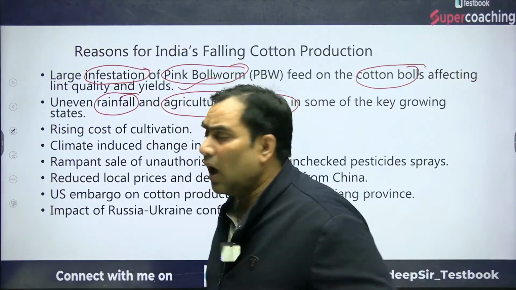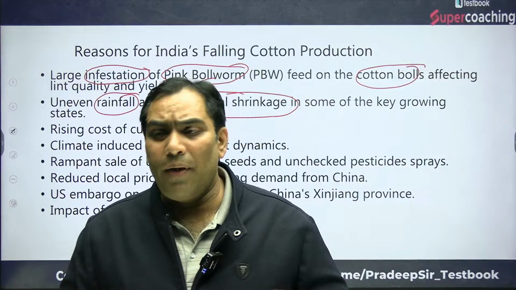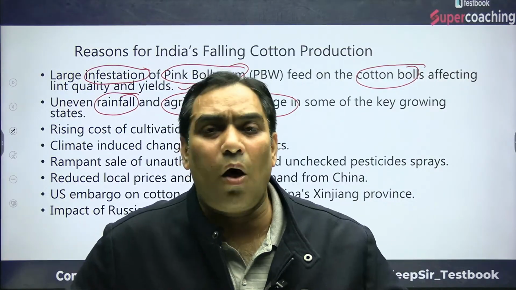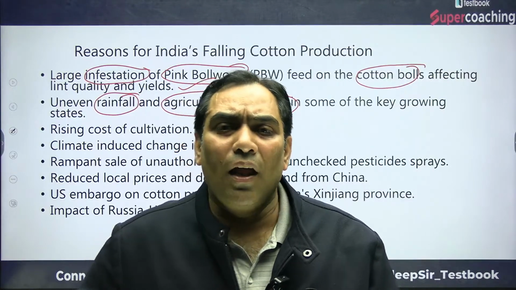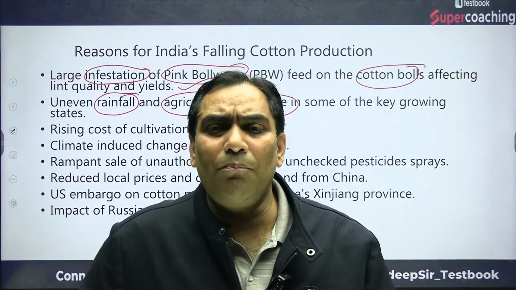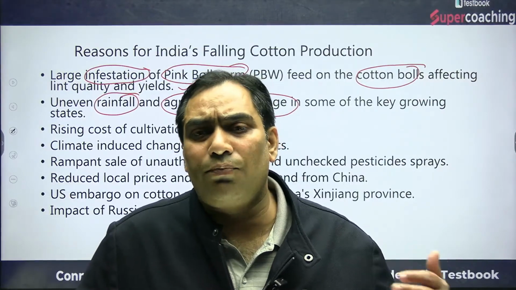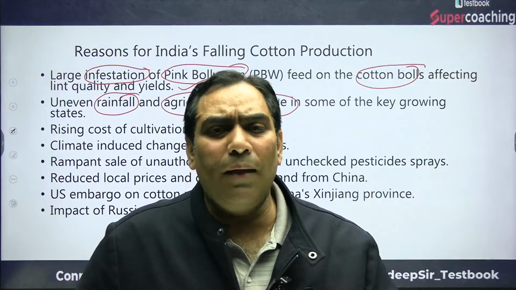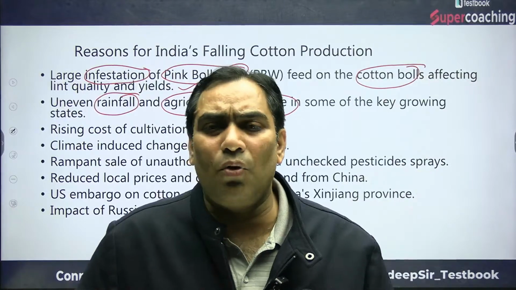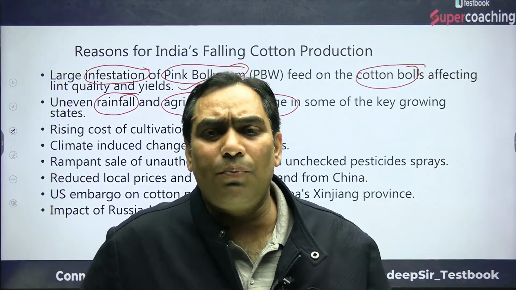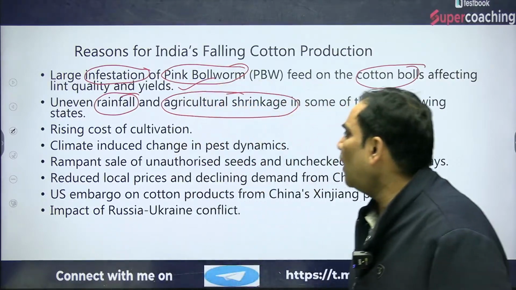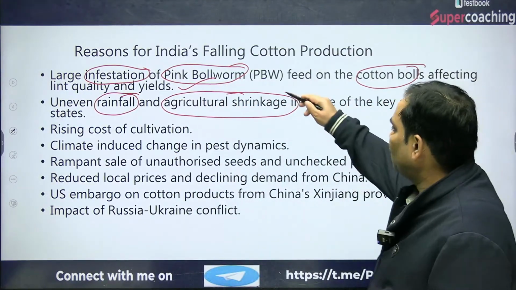So that means uneven rainfall. Earlier, the regions which did not have that rainfall were very good for the production of crops. But now, because of climate change, there is rainfall in those areas, and because of that the production is decreasing. So there is uneven rainfall and agriculture shrinkage.